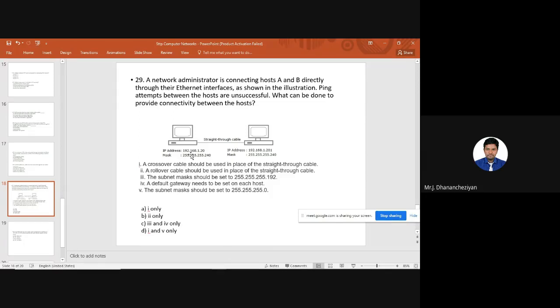A crossover cable should be used in place of straight through cable, and the subnet mask should be set to 255.255.255.0. So for answering this question, we have option D. Option D is 1 and 5 only applicable, so that sender A can ping receiver B. So the option is D. You can change the straight through cable into a crossover cable and reset the subnet mask to 255.255.255.0. I think this is the scenario.